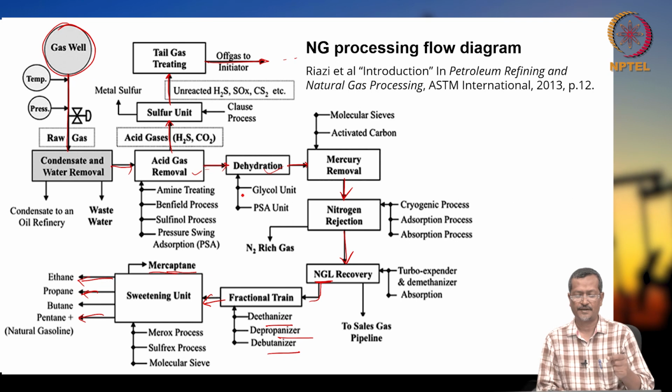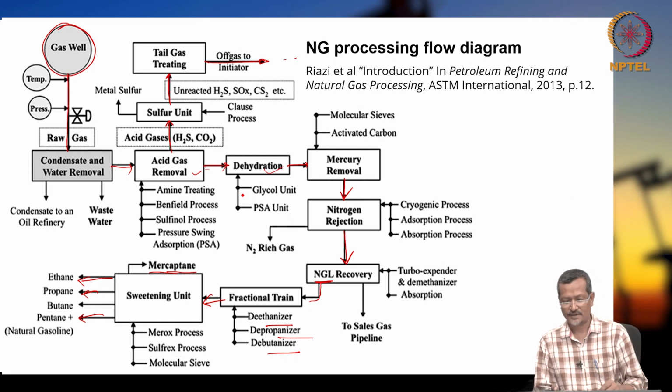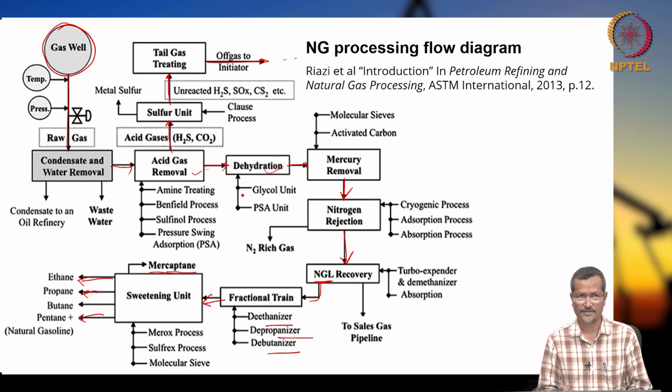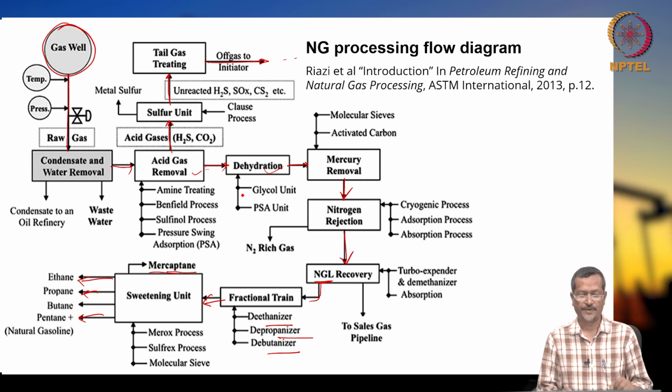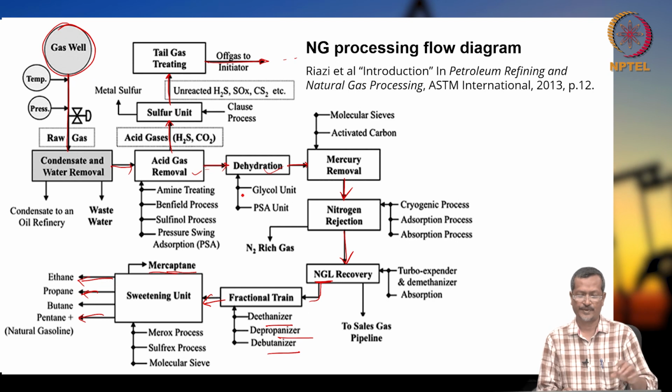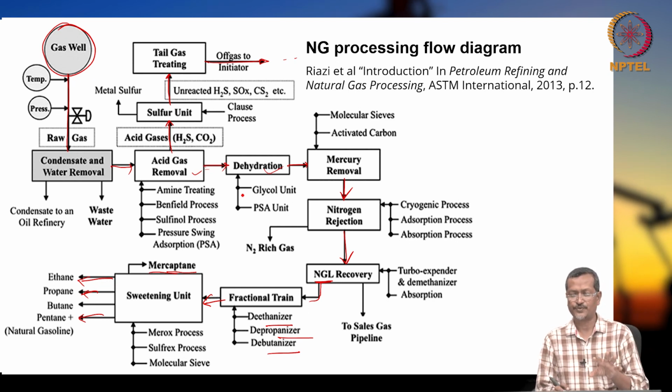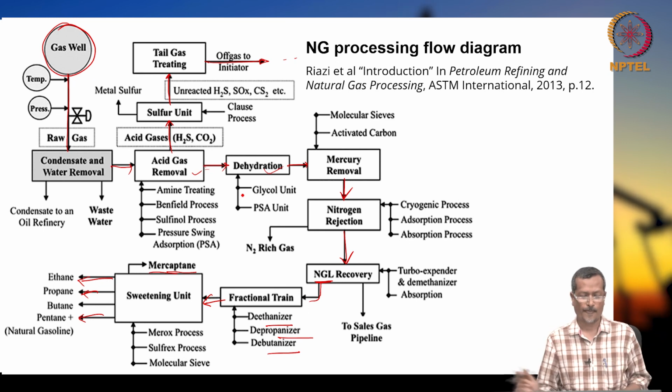So, some plants may not have certain things, for example, mercury is not there. So, mercury particles will not be there in your case, maybe. Okay. But some plants may have a more difficult situation, so they will be handling that. So, basically this is the overall view of the NG processing flow diagram.